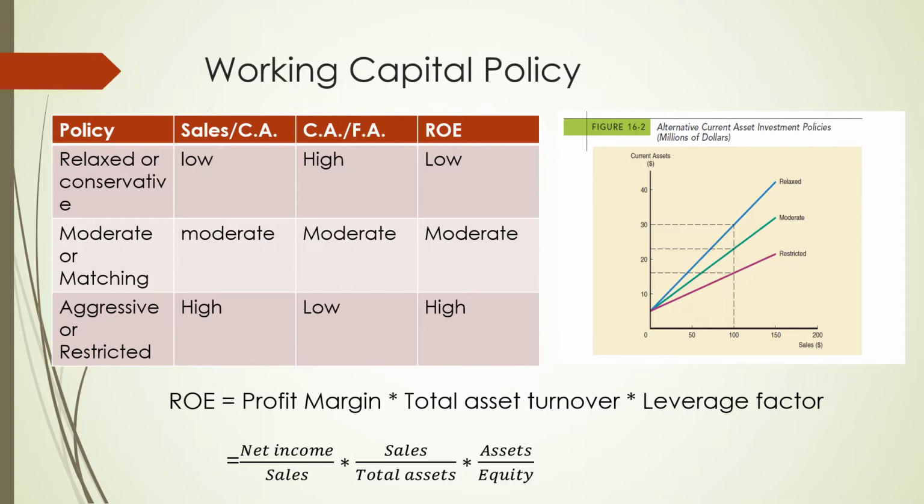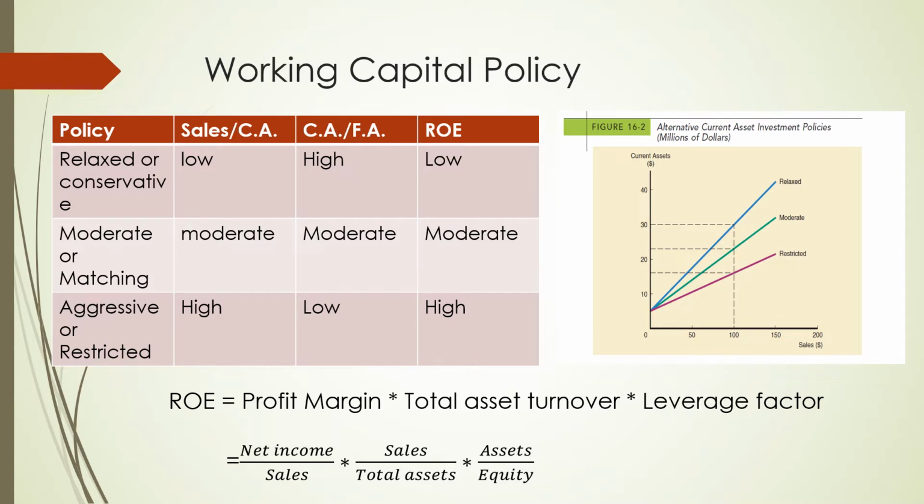When it is relaxed, relaxed means again my level of current asset is going to be high as compared to my fixed assets. And when my level of current assets is going to be low as compared to the fixed assets, that is aggressive, and moderate is in between.